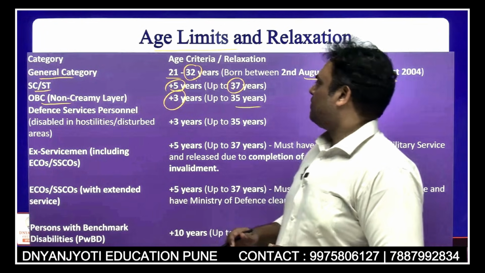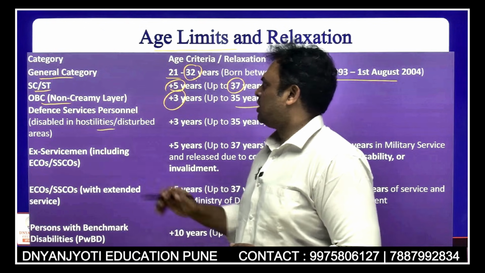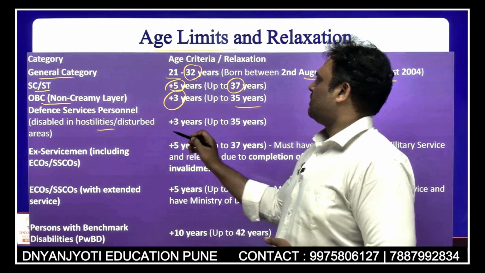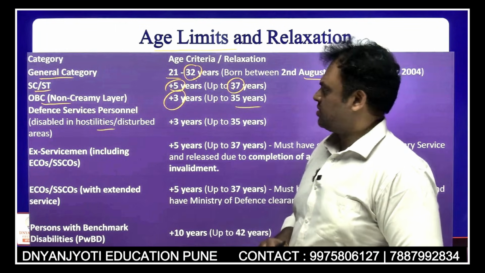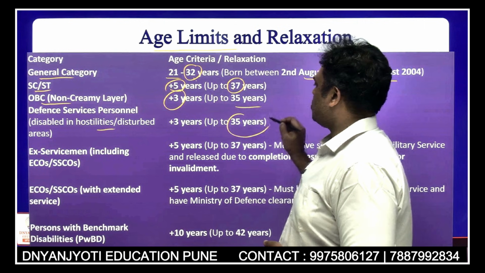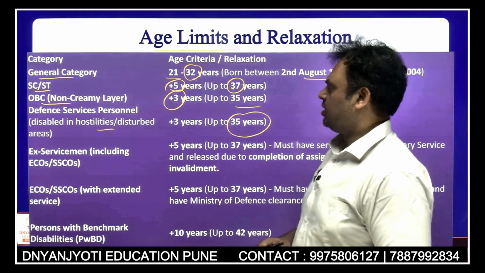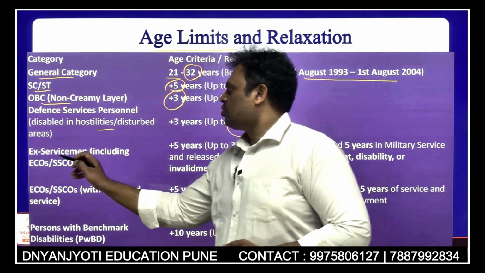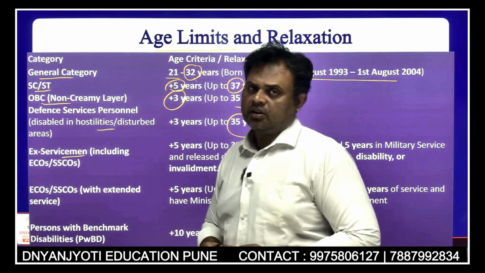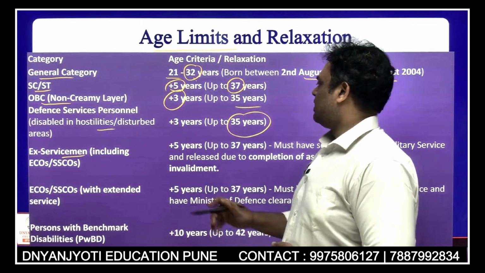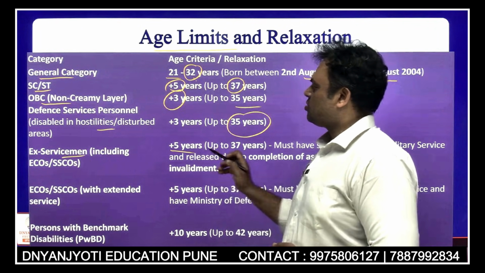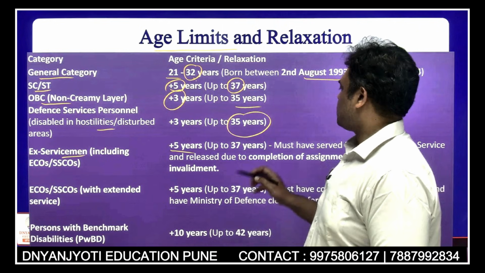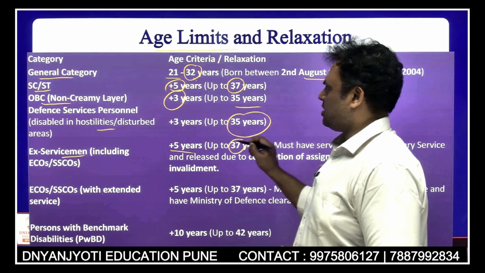Defense service personnel are also given a plus 3 relaxation, so they have an age limit of 35 years. A person belonging to servicemen, if retired, also has a relaxation of 5 years, so their age limit is 37.